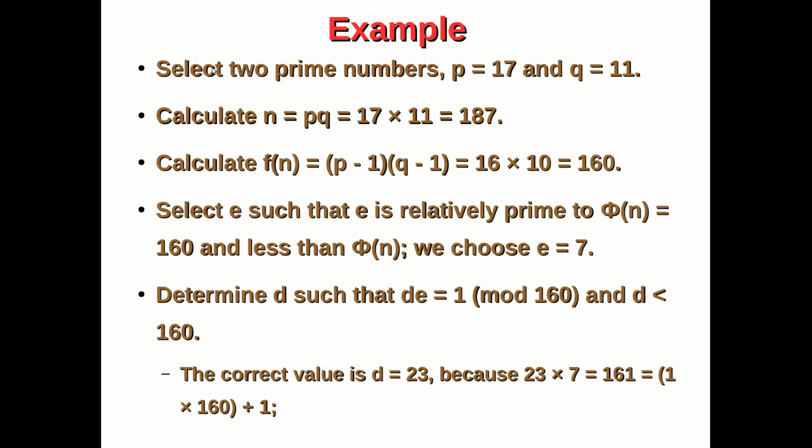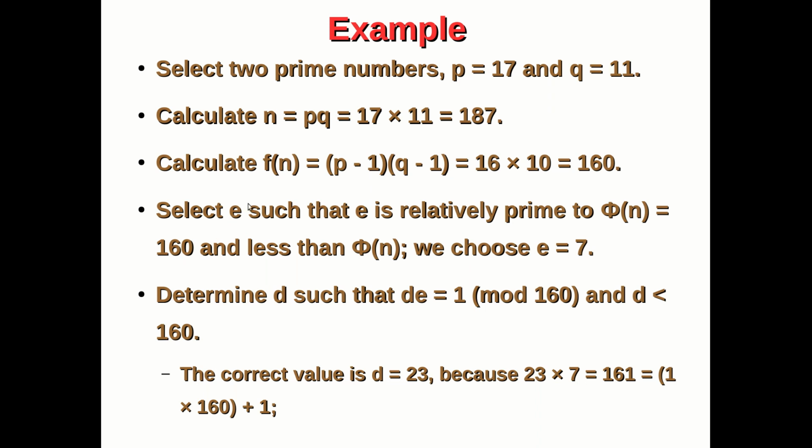Let us assume Alice selects these two prime numbers 17 and 11, and she calculates the n value 187, which is P into Q, and she calculates phi of n, which is P minus 1 into Q minus 1, which will be 160. 16 into 10, so it is 160.